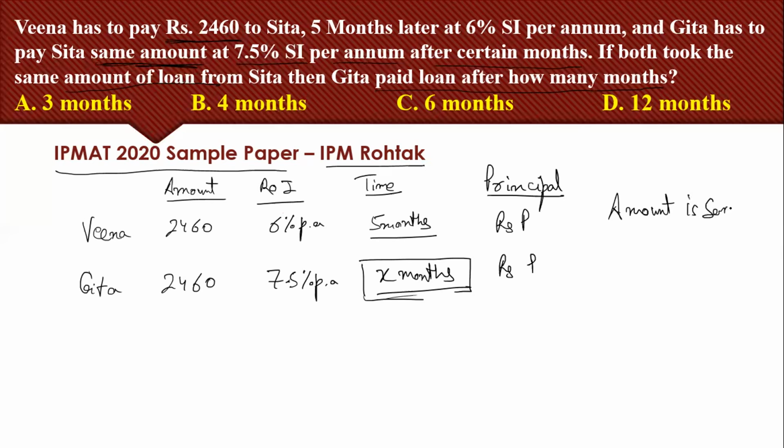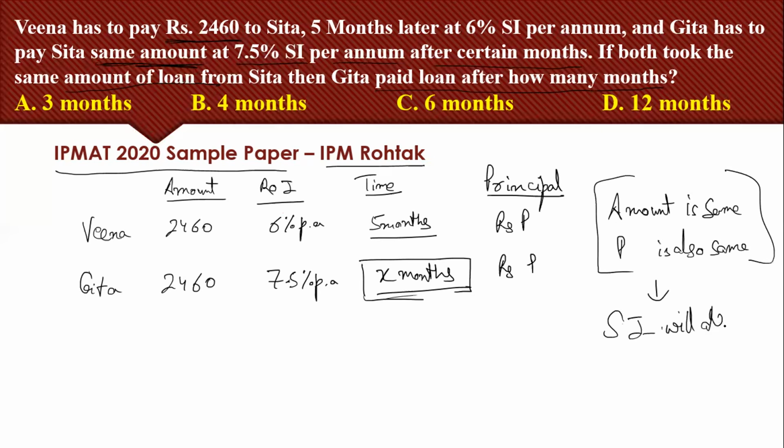Amount is the same for both of them, and principal is also the same. If amount and principal are the same, that means simple interest will also be the same for both of them. Because what is amount? Amount is principal plus simple interest. If amount and principal are the same for both, simple interest will also be the same.